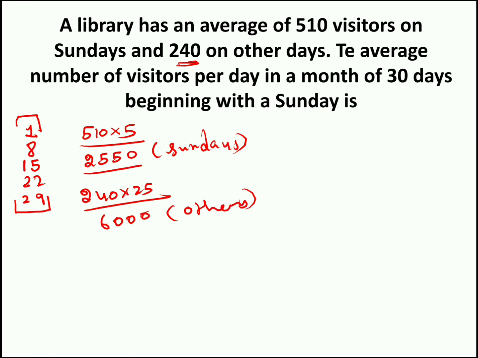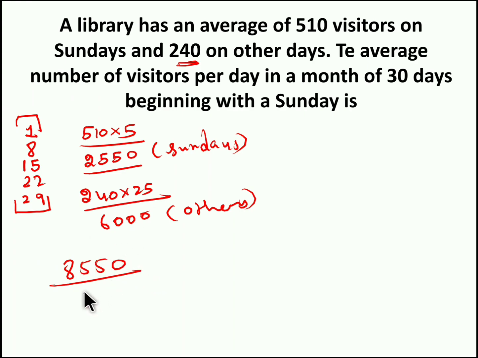Now what we have to find? We have to find the average number of visitors on these 30 days starting from Sunday, right? So starting from date 1 to date 30. So 2550 plus 6000, we get 8550. So totally 8550 visitors visited the library starting from 1 to 30th day.